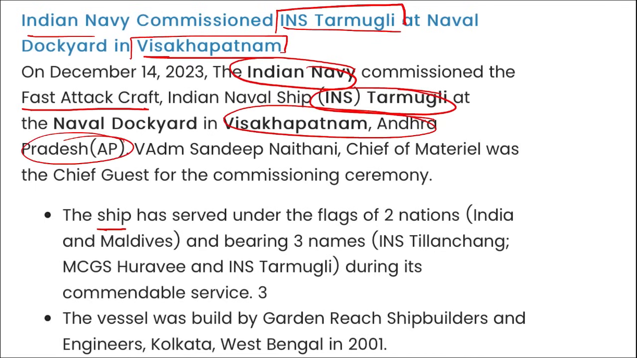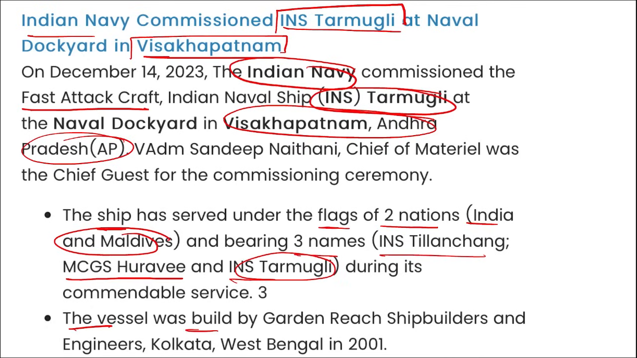The ship has served under the flag of two nations, India and Maldives, bearing three names: INS Tillanchang, MCGS Huravee, and INS Tarmugli again. Correct. The vessel was built by GRSE, that is Garden Reach Shipbuilders and Engineers Limited, in Kolkata, West Bengal, and it was developed in 2001.